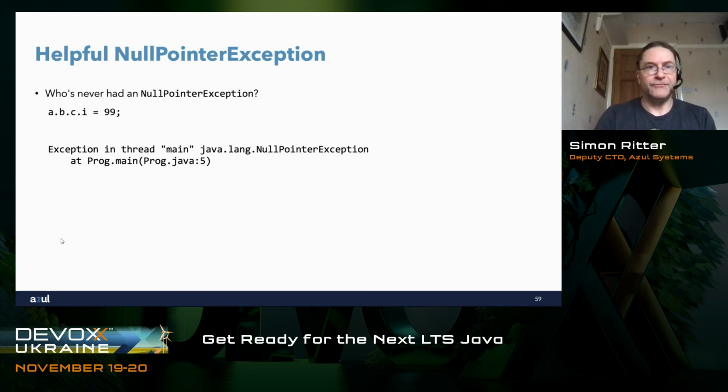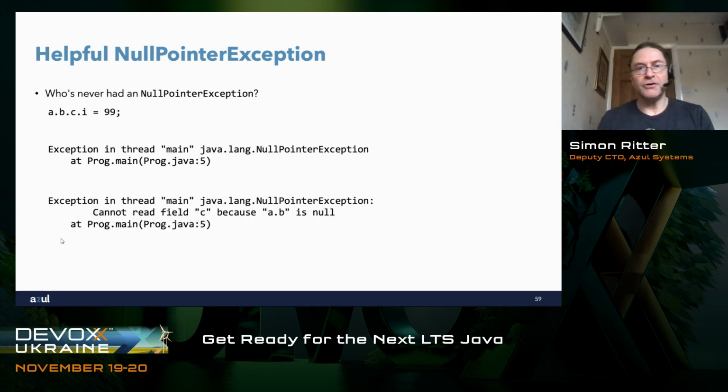In JDK 14, we now have the idea of an exception message which tells us what the problem is. Great. NullPointerException: cannot read field c because a.b is null. Now we know that a.b is null. We can go back and look at our code and where did a.b come from? Oh, that's because we haven't assigned a value to it, and so on.